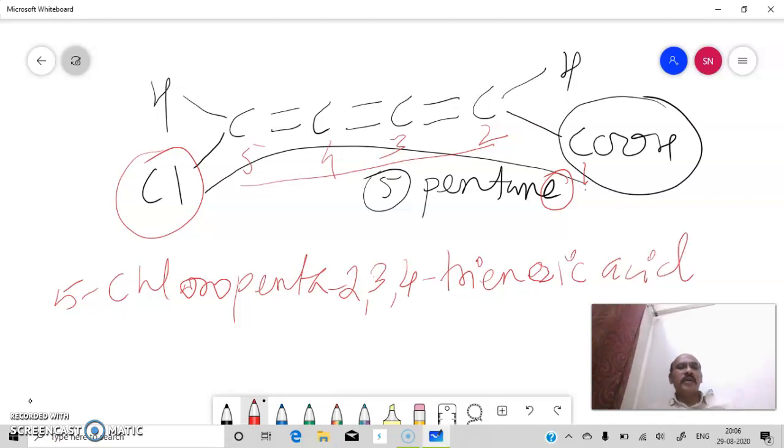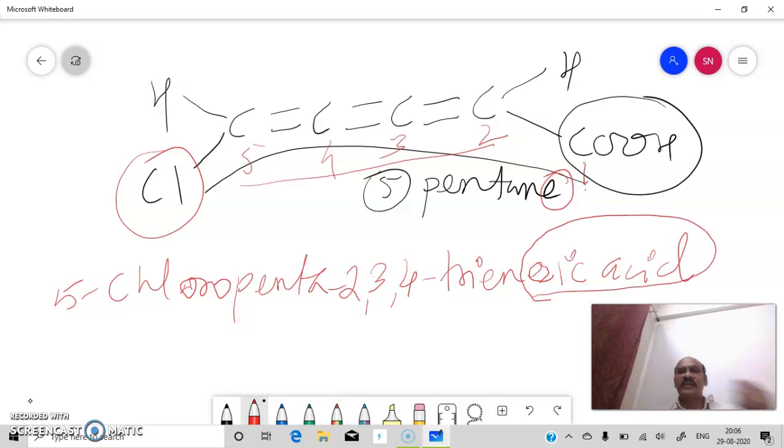So its name will be 5-chloropenta-2,3,4-trienoic acid. So here, if a functional group is there, then according to the functional group you have to make changes to the suffix of the parent alkene. Okay, we'll proceed to the next example.